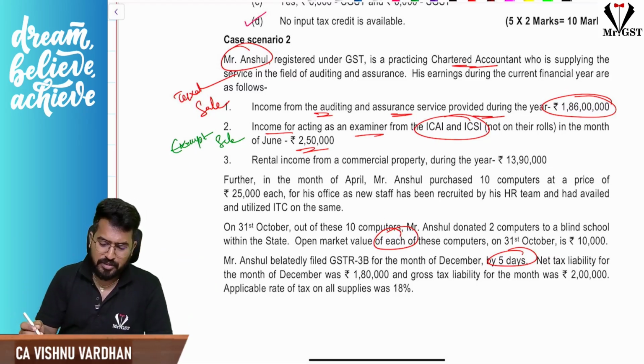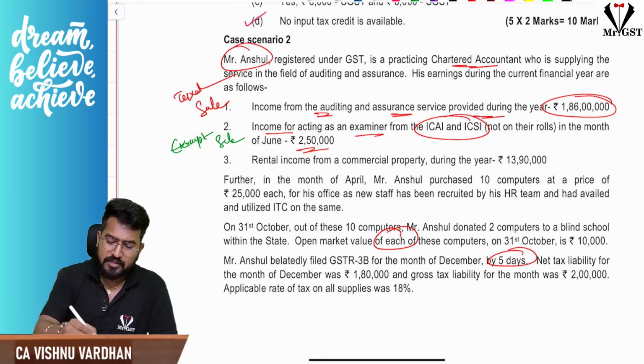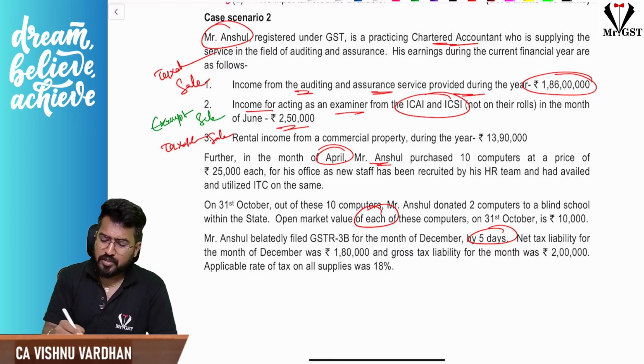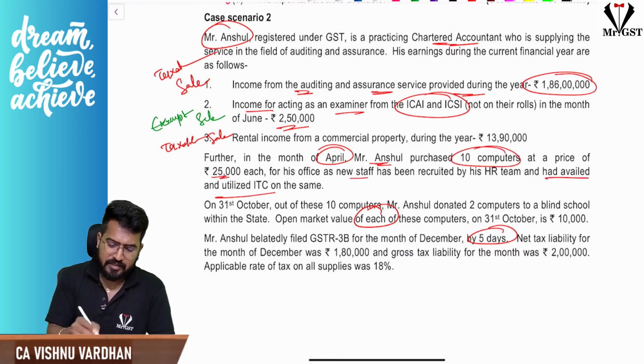Rental of commercial property during the year is 13 lakh 90,000. This is also a taxable sale. Now, in the month of April, Anshul has purchased 10 computers for 25,000 each for new staff, and has availed ITC.